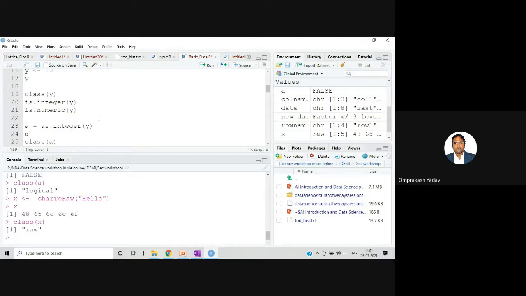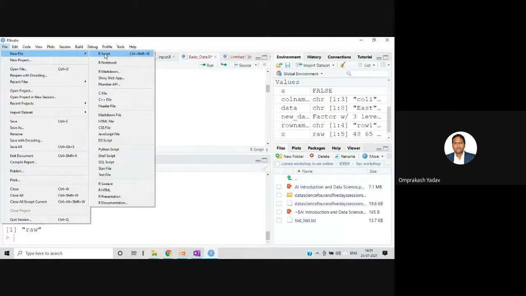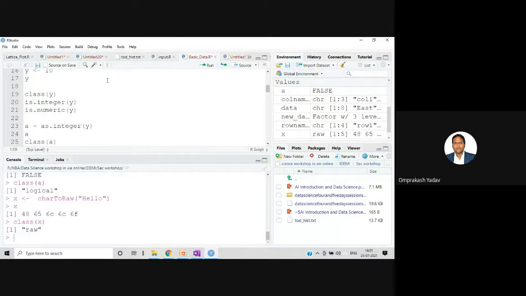Now we'll be learning the important things which we're going to use in the entire part of data science or machine learning, whatever you'll be learning. So let's go ahead with the object data types. Click on this file, or if you want to write in the same, it's okay. I'm creating a new file. Okay, it has created a new file, and first we will learn about vectors.